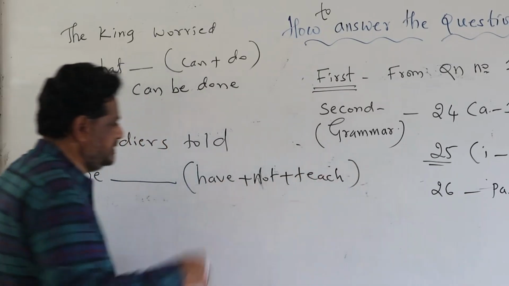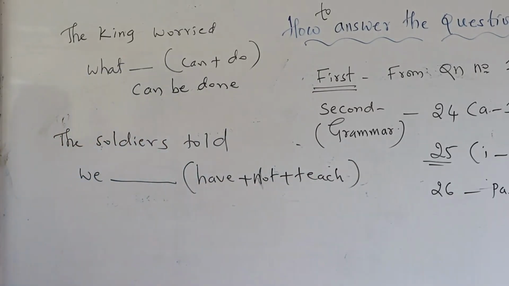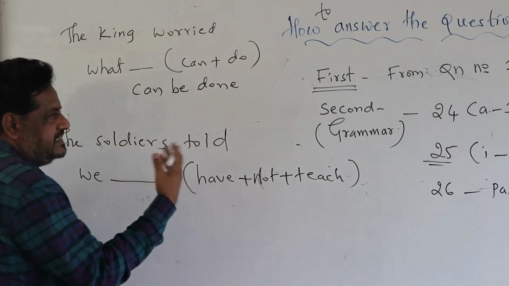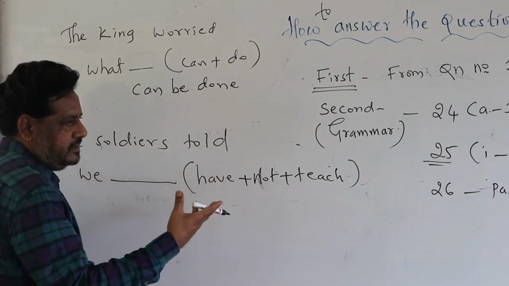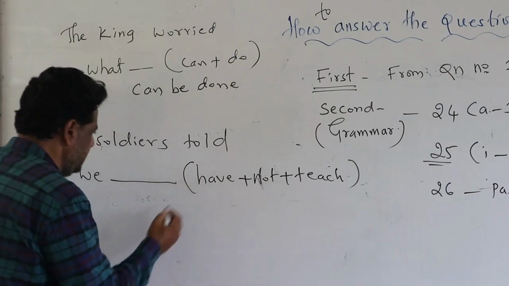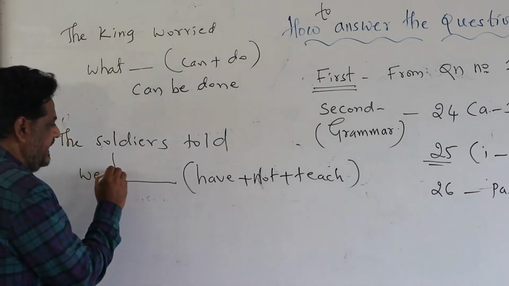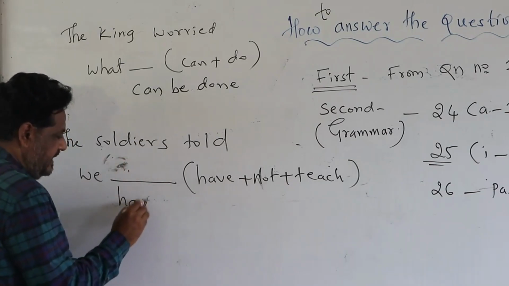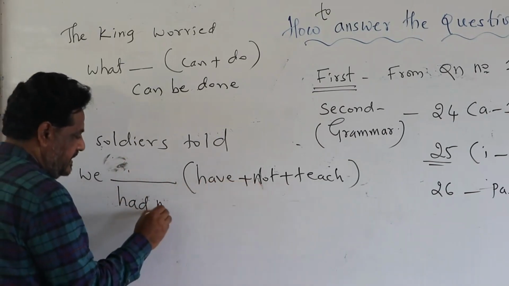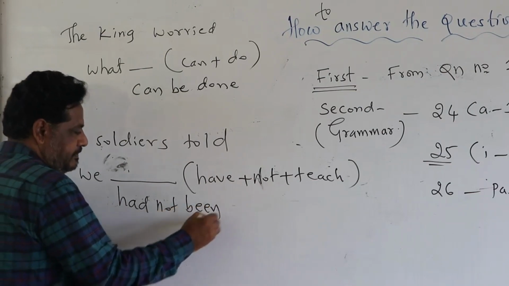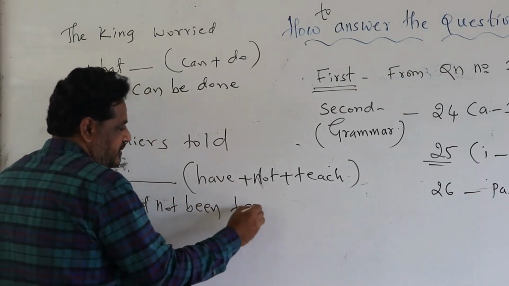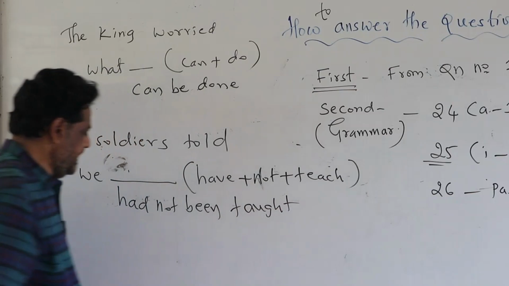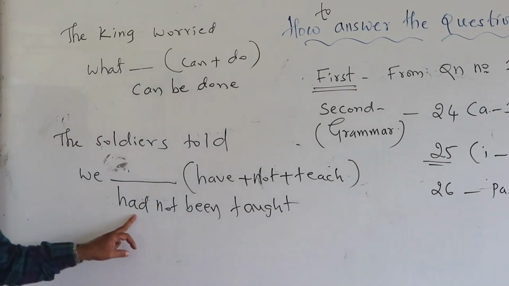Yes, if you get a question like this, the soldiers told... here you are. Whenever they have has, have, and had, you have to change it into had. So your answer should be had not, we had, then afterwards keep not here, then been, then taught. We had not been taught.